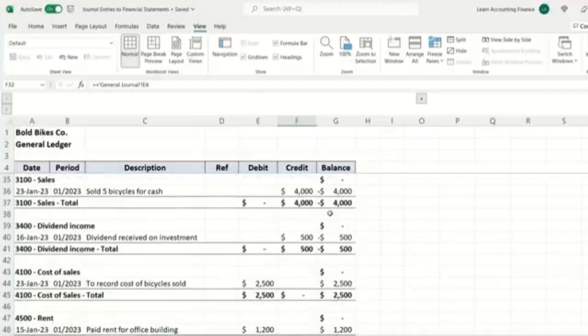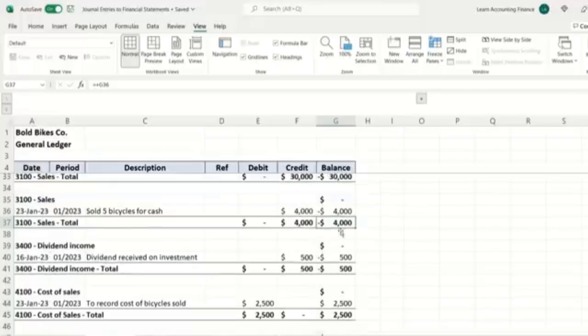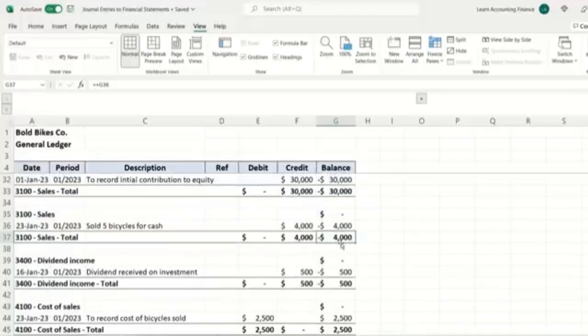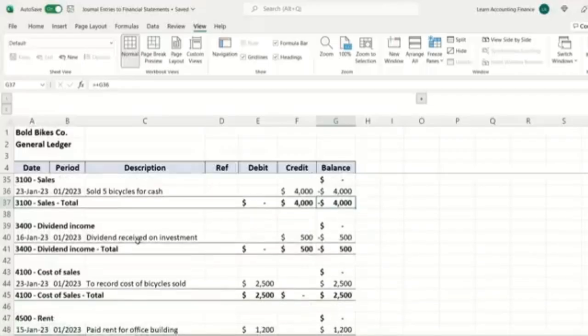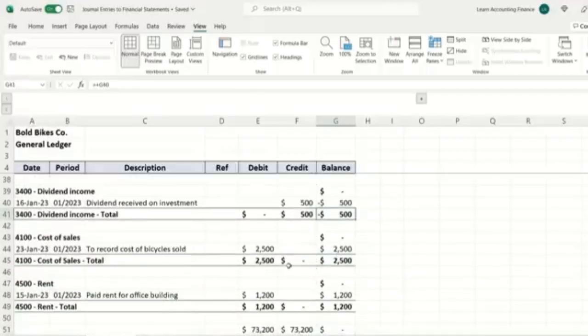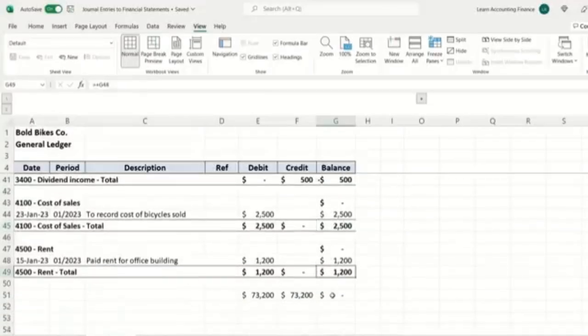And then of course we have the sales. We recorded the sales of $4,000. Note that this is showing a negative balance. Usually a negative balance denotes a credit balance and a positive balance denotes a debit balance. Similarly, dividend income of $500, cost of sales of $2,500, and see it's a positive balance because it's a debit balance, and then rent of $1,200.